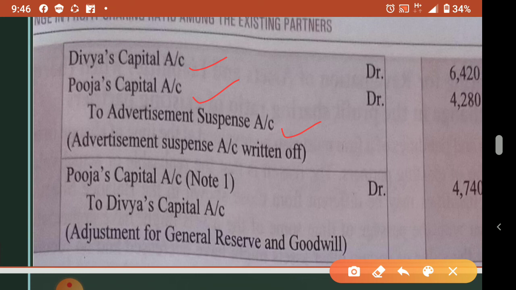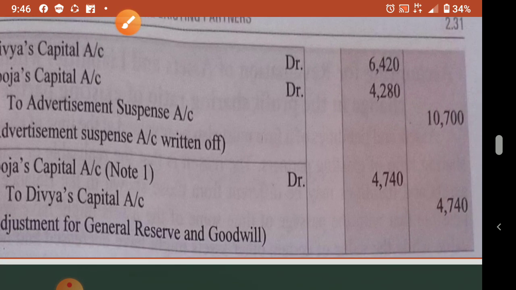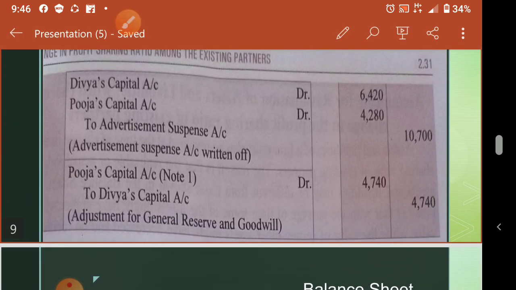Okay, now for two items, general reserve and goodwill, I already told you sacrifice or gain we have to apply. We calculated the amount also. So what is that amount? 4,740. Okay, so see here, you can see here 4,740. Puja is gaining. Puja's capital to Divya's capital account. Understood, no? So for adjustment goodwill, not the balance sheet goodwill, we added the adjustment goodwill and the general reserve amount together and divided it in sacrifice or gain. Okay, so this is the journal entry.